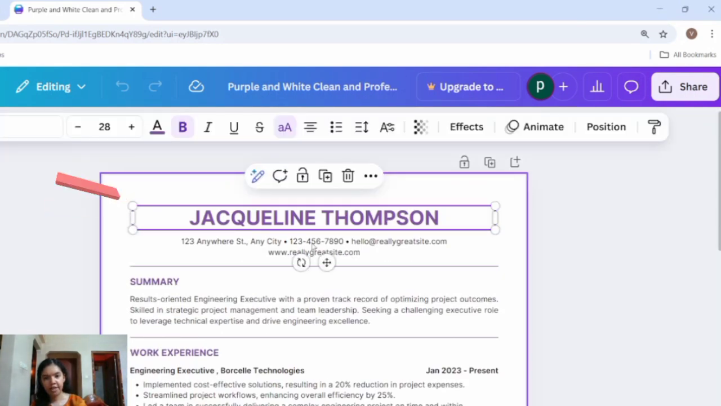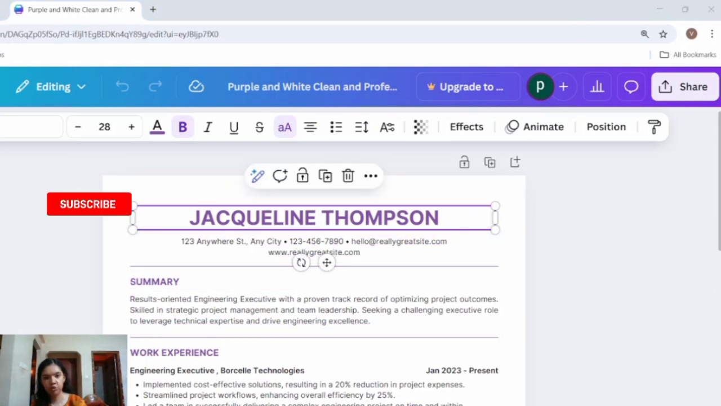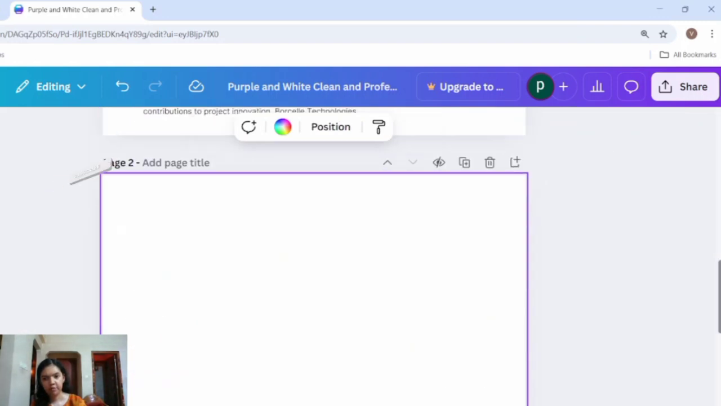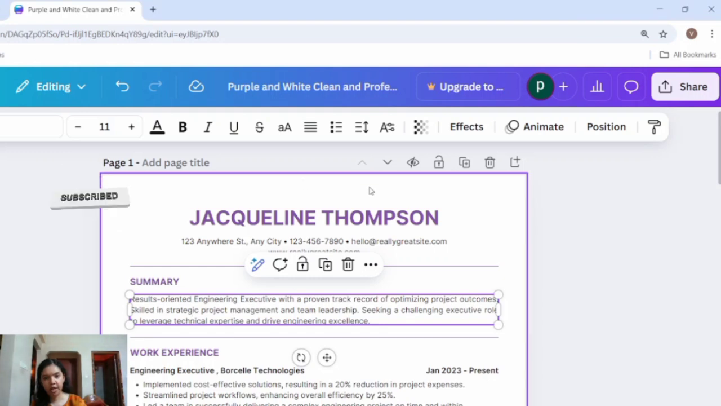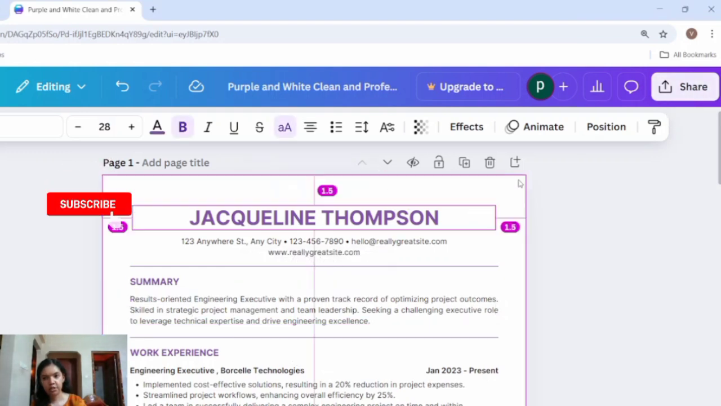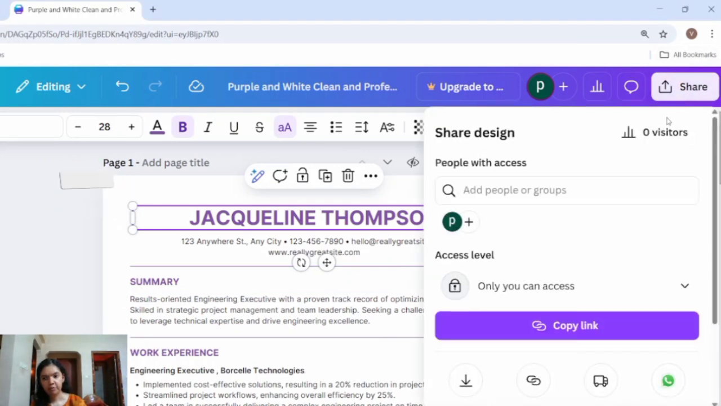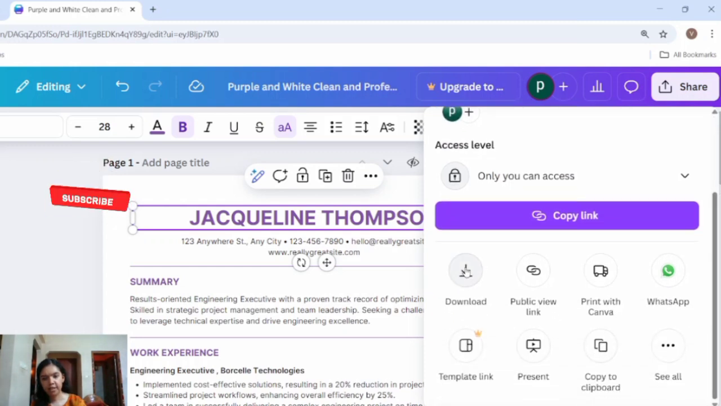Now you will have to edit this line by line using whatever content was generated using ChatGPT. You can also click here to add one more page. Following these steps, you can customize your resume, and once this is done, you can download it. To download this, just click on share, and then click on this download button here. And then the resume will get downloaded.